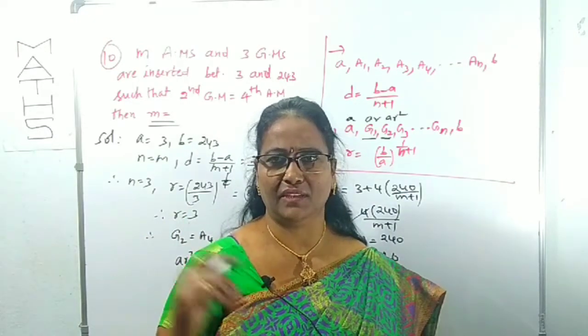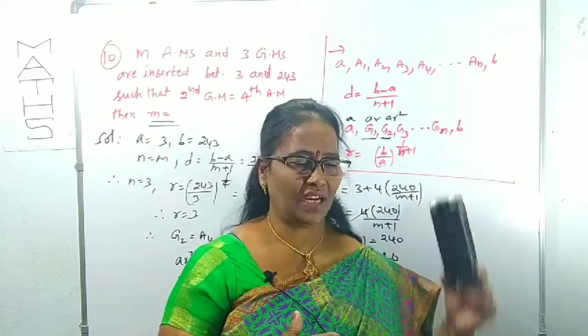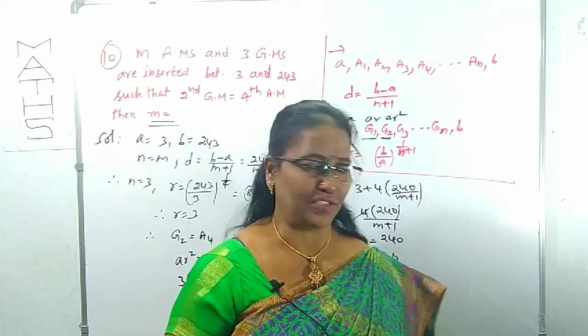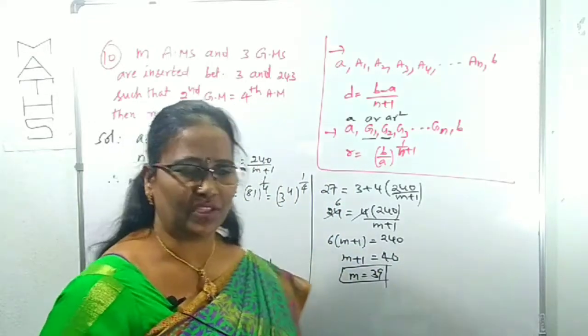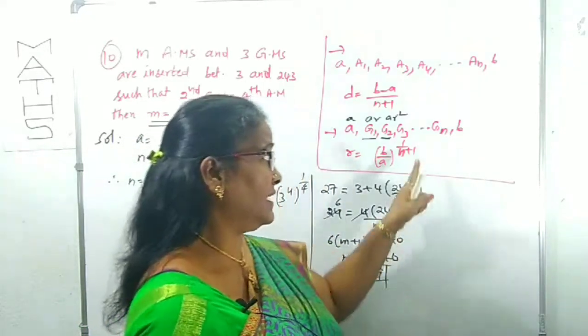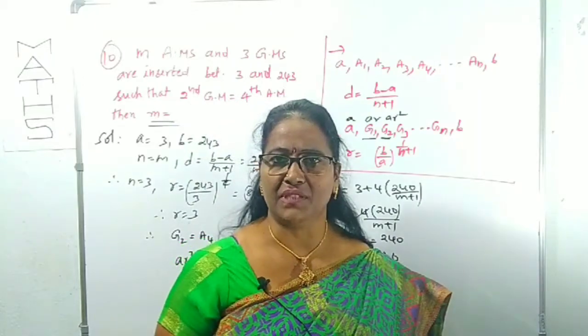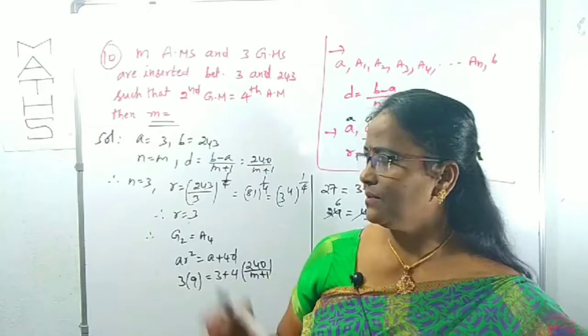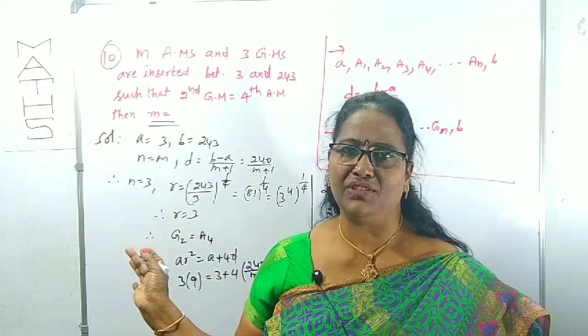In that one, maybe September or January, I didn't mention that one, but it is one of the previous JMS 2020 questions. So it's a very simple question. You just have to concentrate here majorly on what the AMs and GMs are. All those I did in those lectures. If you know those, then only can you follow this easily.